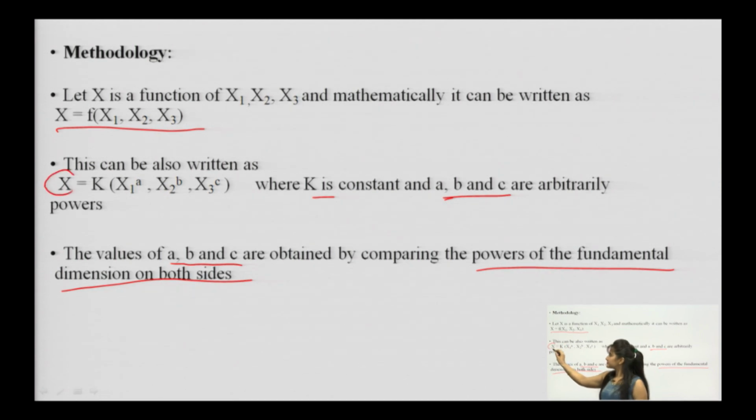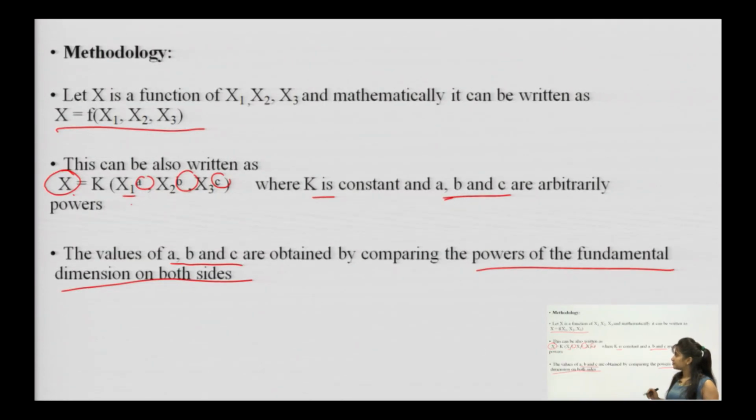So, this x will have certain MLT dimensions, and these will be equated with the help of a, b, c, and hence the corresponding values could be found out. With the values of a, b, c you can calculate how x depends on x1, with how many powers or what relationship it has, whether it is directly proportional, in powers of 2, inversely proportional, or a multiple of 4, whatever it can be. Let us see one problem.